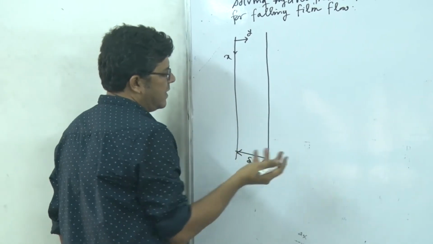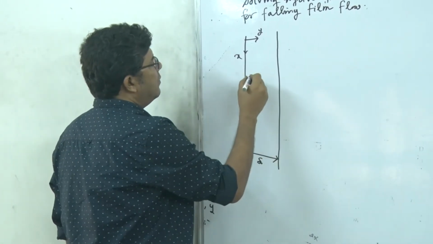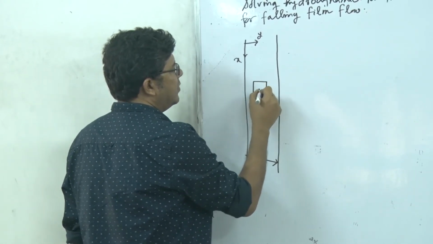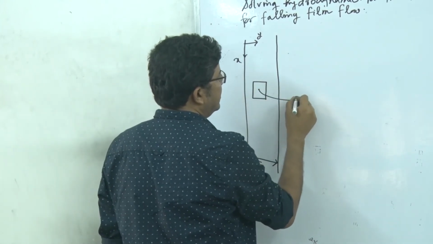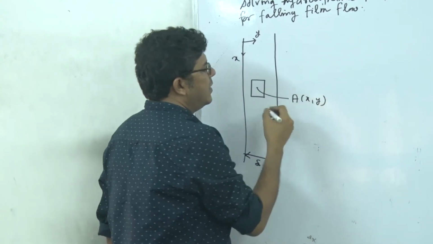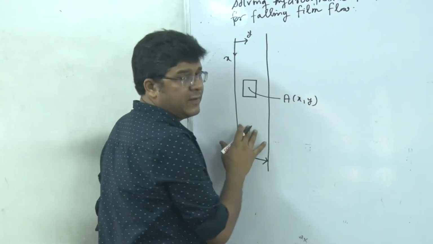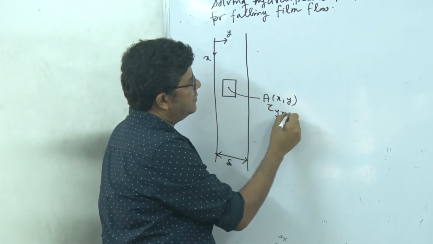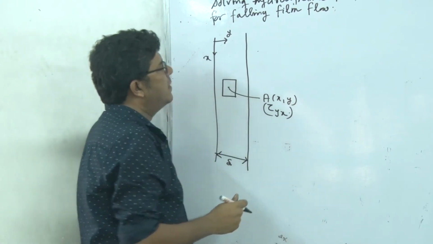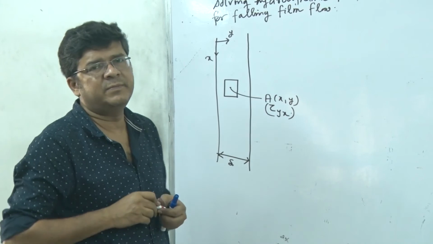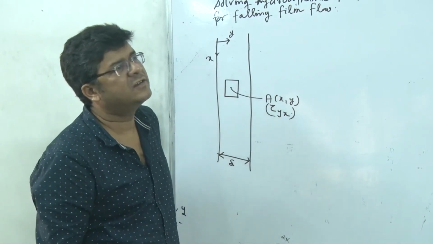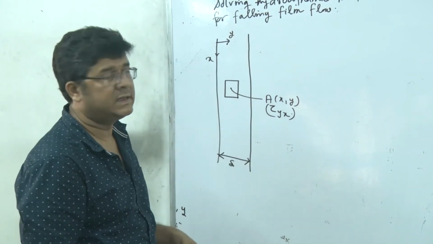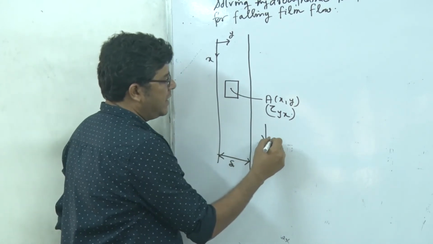So this gap is delta. Our shell will be just like this. Its central point has coordinates, say, x, y, and the pressure is actually the same everywhere, so there is no point in calculating the pressure. So we will write that the shear stress at the center is tau yx. Because in open flow, you must note that pressure can never be a driving force. Pressure is only a driving force for internal flow, right? So here the driving force is gravity. Okay? So gravity acts here downward.